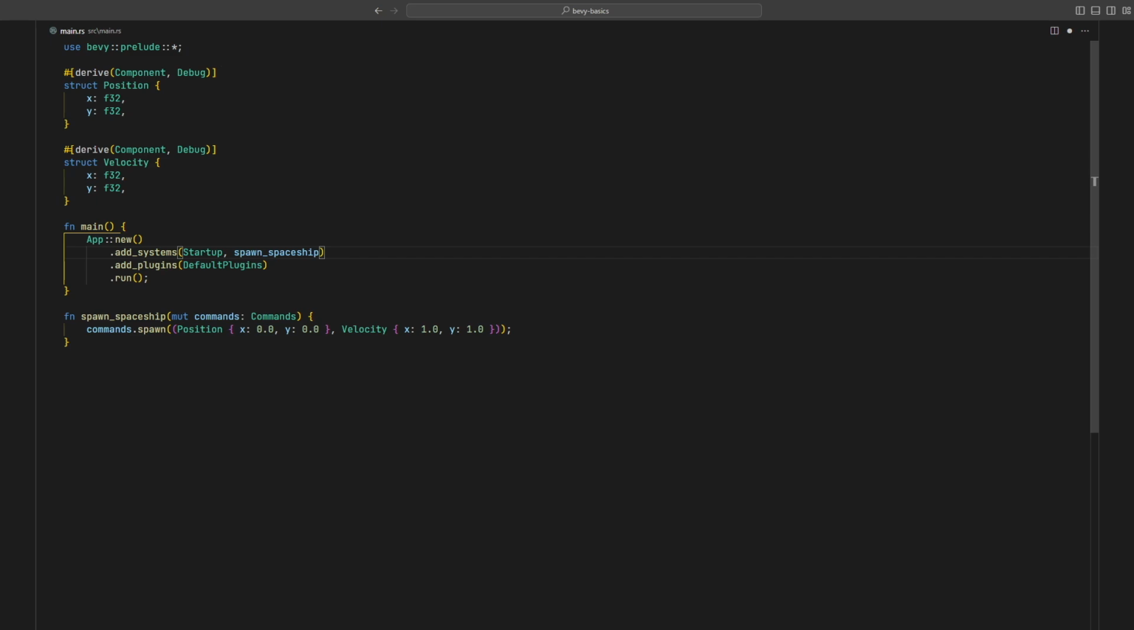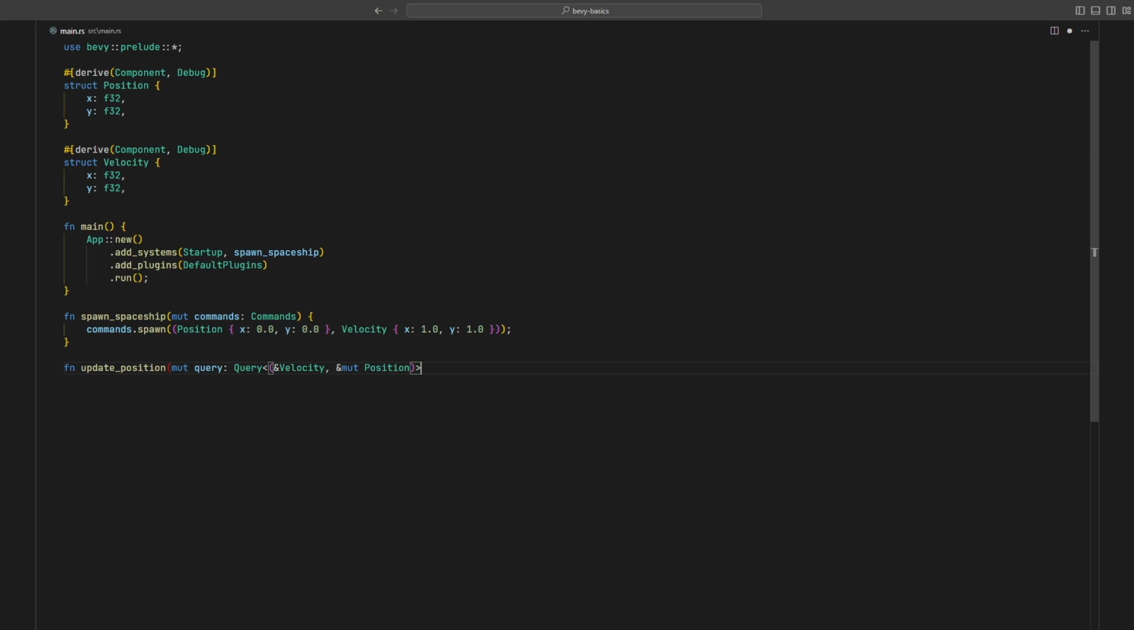While this automatic parameter passing might feel like magic at first, it actually enables a cleaner and more organized architecture for our Bevy applications. Now let's create a second function, update position, which will take a query.